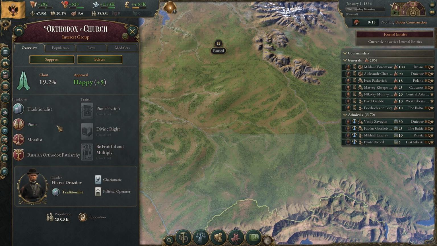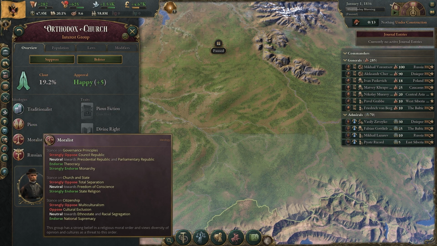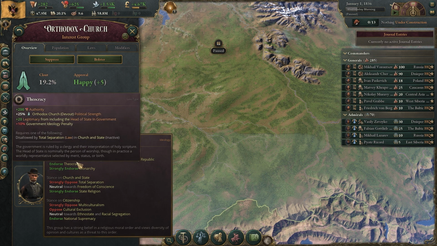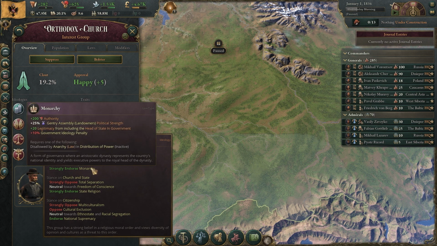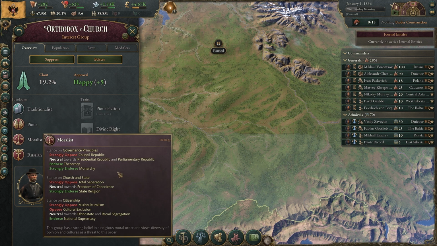This interest group is also part of the Moralist ideology group, which is pretty interesting because they endorse theocracy. Again, I don't think this is very strong. It's okay. The plus 200 authority is nice, but you do really get your religious interest group stronger by the plus 25%. It's not much different than the monarchy, but it's a good way to keep, if you're really trying to get the landowner's strength down, switching over to theocracy isn't the worst.